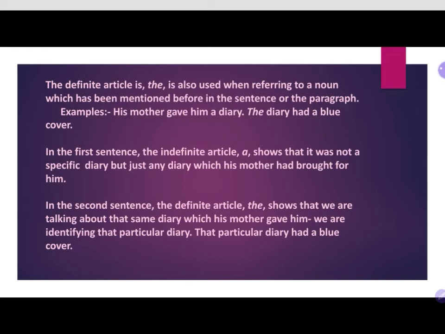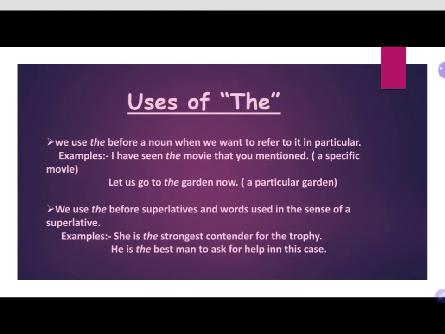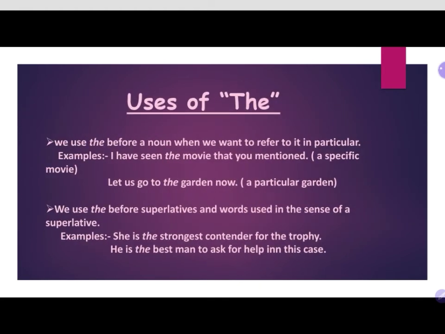Next, the uses of the. We'll see some of the uses where we can use the. We use the before a noun when we want to refer to it in a particular way. As we have seen in the last examples, here also we are referring to the particular movie, a particular noun.